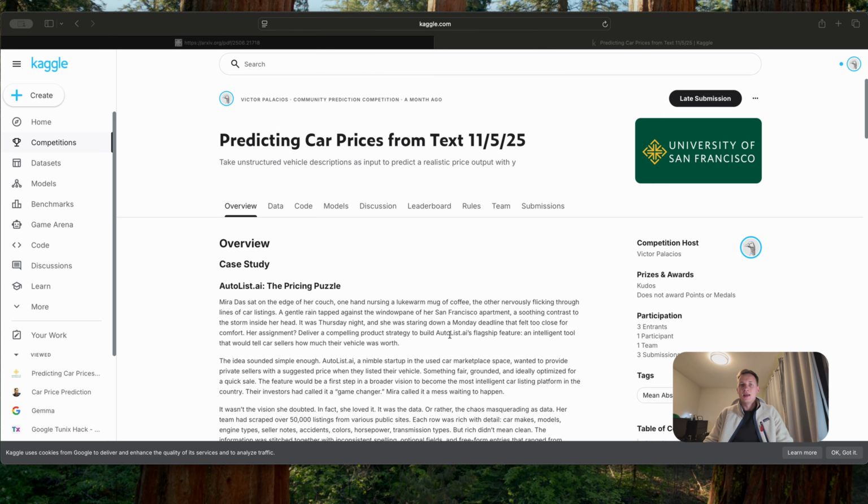Let's dive in. The dataset I'm using comes from Kaggle, published by the University of San Francisco. The challenge here is to predict car prices from text descriptions alone. No structured features like mileage, year, or condition, just raw text. Let me switch to the Python notebook so we can have a look at the dataset.